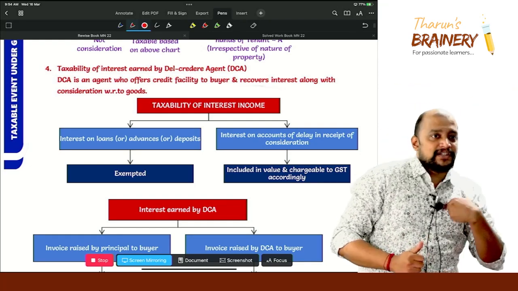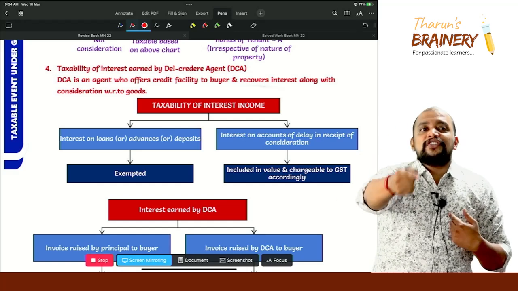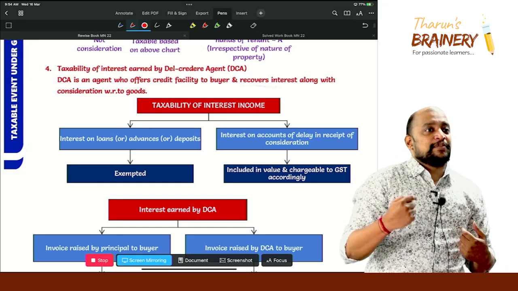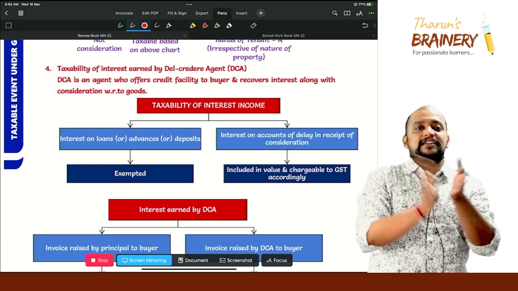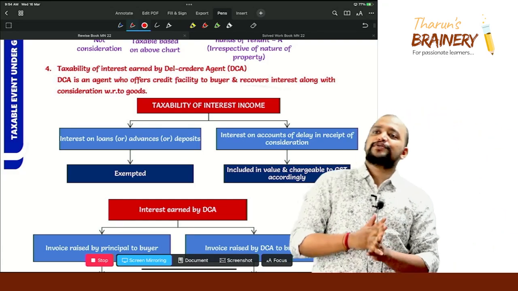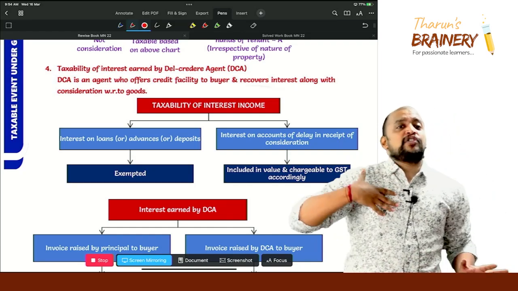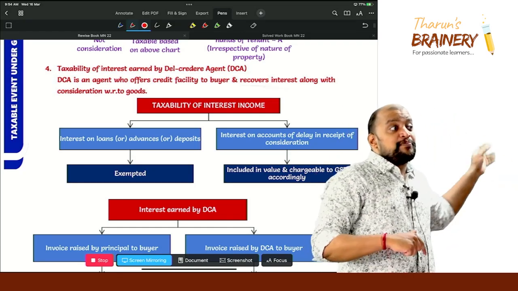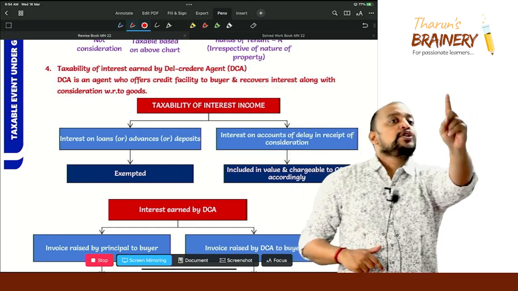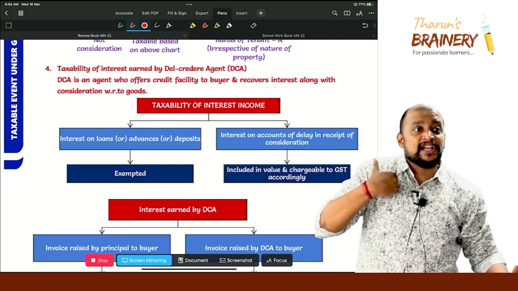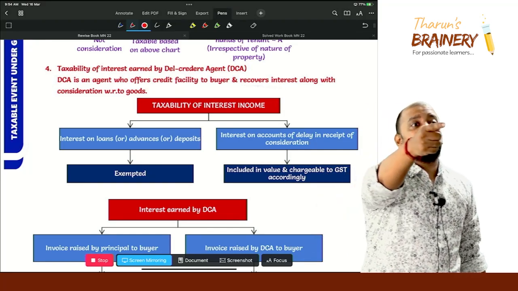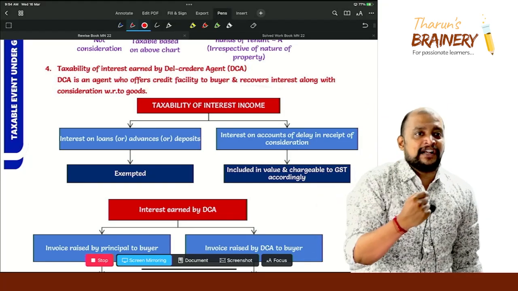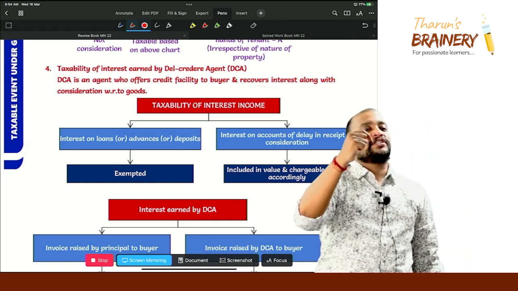Principal or agent? So whenever you give the interest, that is for delay in receipt of consideration. So therefore it will be chargeable to GST. Is it clear? Understood or not? Suppose I am not raising the invoice to you, my principal is raising the invoice to you. Who is the supplier? Agent or principal? Principal. Then I am just giving you finance. So therefore you give me the interest, that is interest on loans or advances.